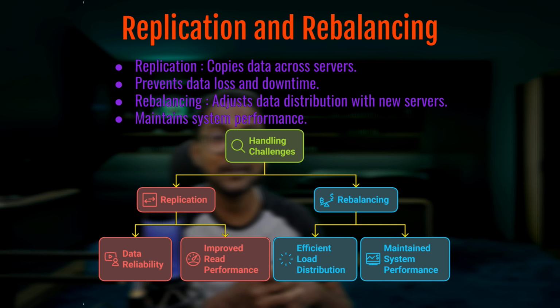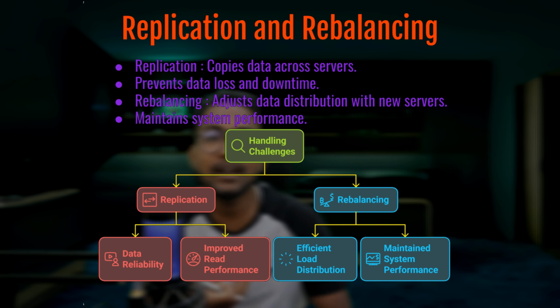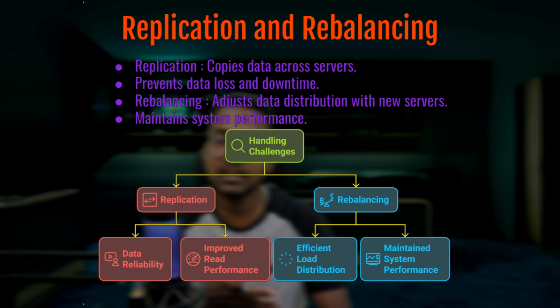Now let's dive into rebalancing. As your system scales and more servers are added, it's important to distribute data across new servers to maintain a balanced load. If you don't rebalance the data, some servers might become overworked while others sit idle. This could lead to performance degradation, with certain parts of the system being slower than others. Rebalancing basically ensures that all the servers are operating efficiently and equally, which is essential for maintaining system performance as